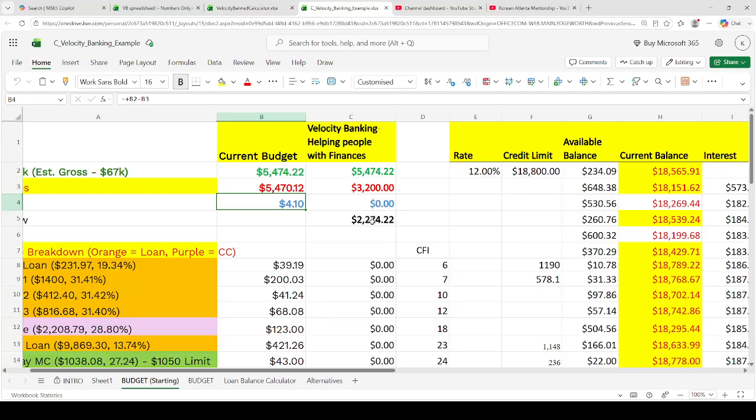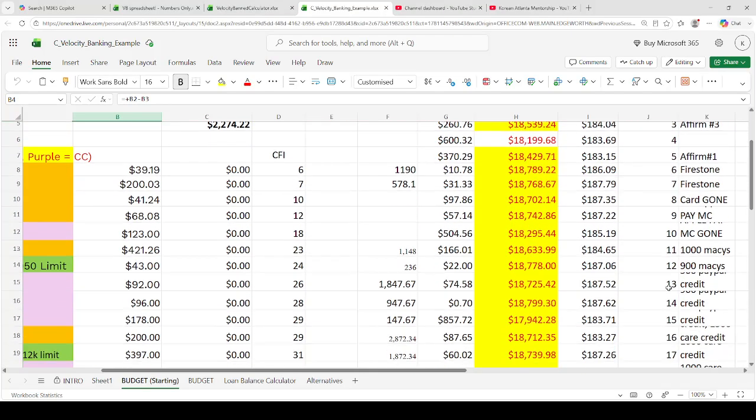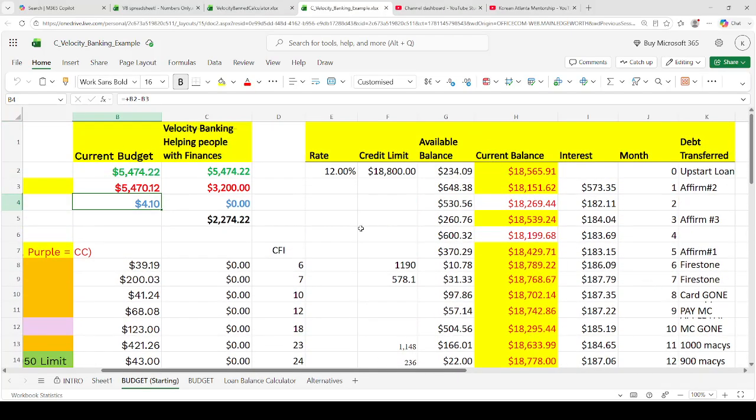Someone sent me an email. It's unsolicited, budget 22 debts, $4.10 left over. What happens is most people just have a maxed out line of credit, and then we have to work with that and demonstrate that, and that takes forever. Okay, you see all these debts. Oh my goodness, I don't even know how I did this. Like, my mind was blown when I did this, and I was just like, how do you even do this? But we did it. 10 years debt free. That was the projection. $300,000 of debt.